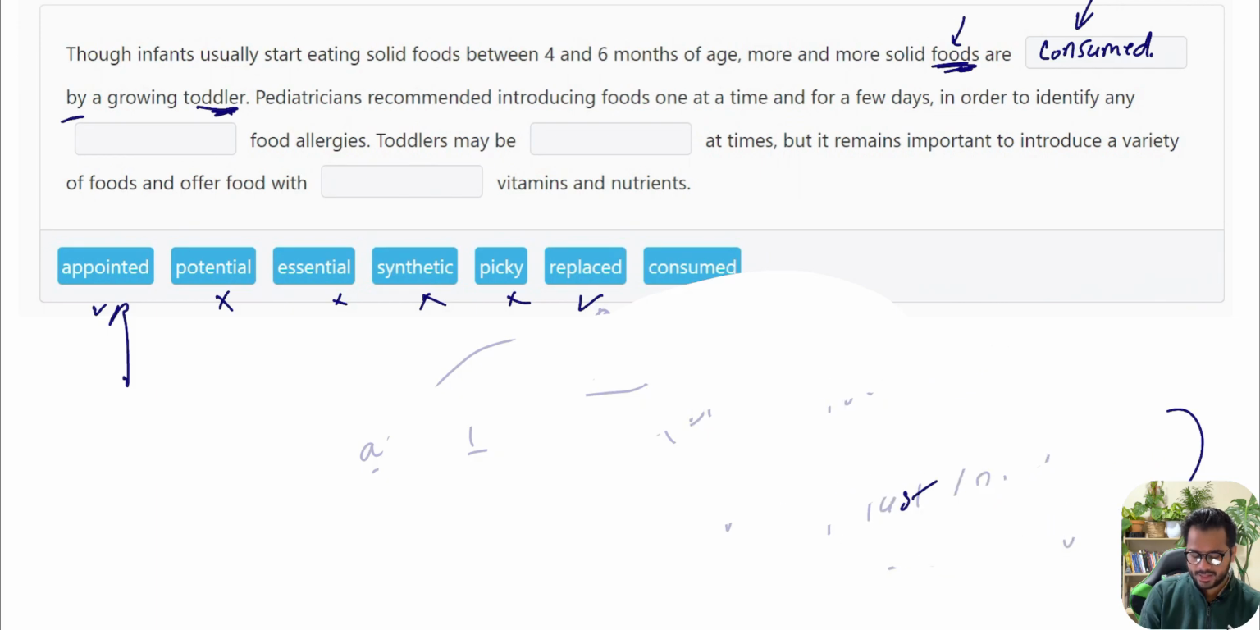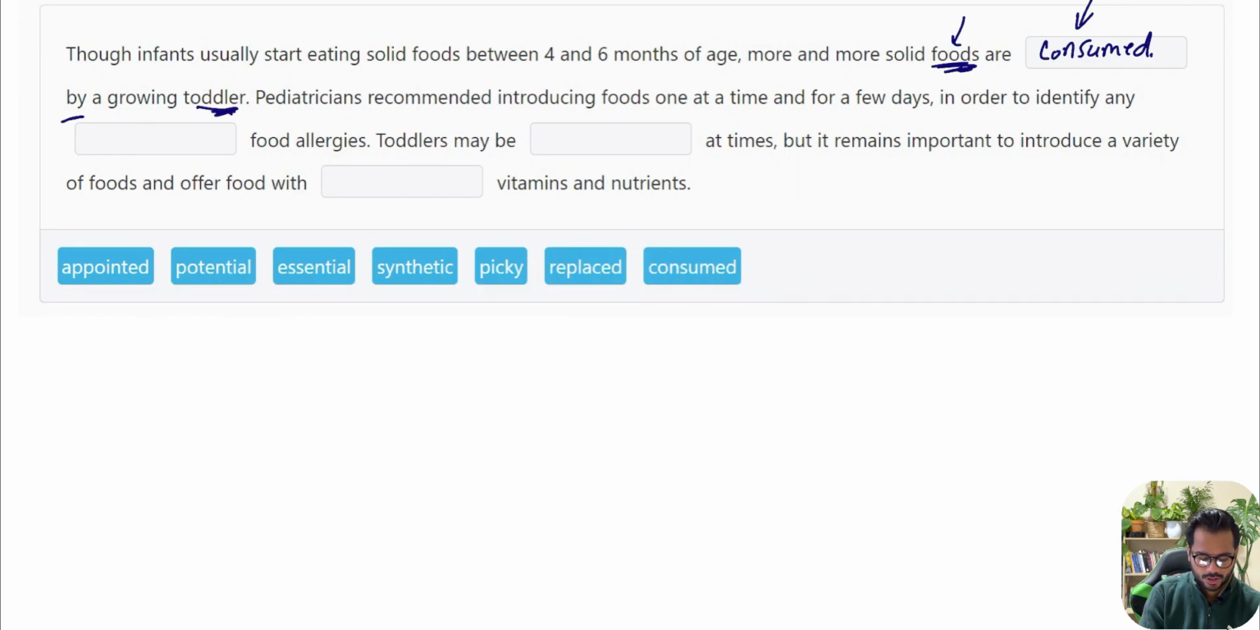All right. So in the exam, since you would be doing this question, once you choose one option, that would be gone. So that means you cannot use that option again. So that means consumed is gone. So we can't use that again. So I'm just gonna get rid of it. Next sentence, it says,